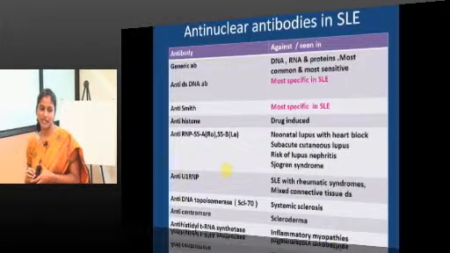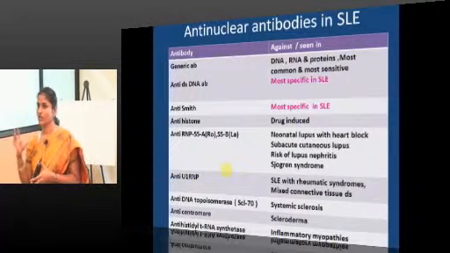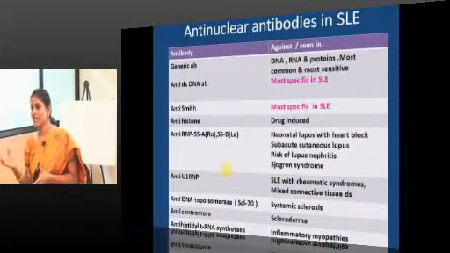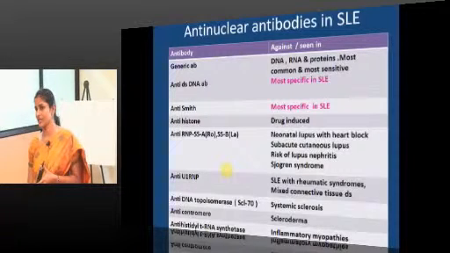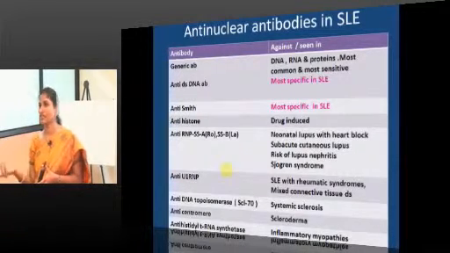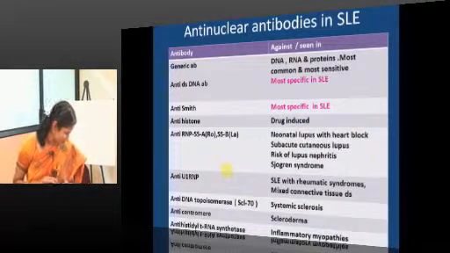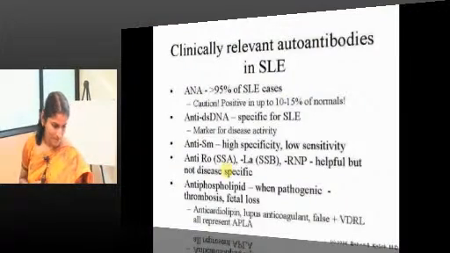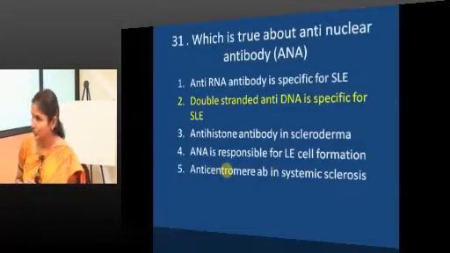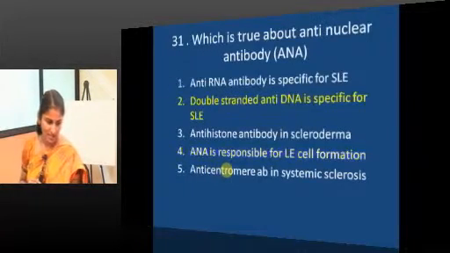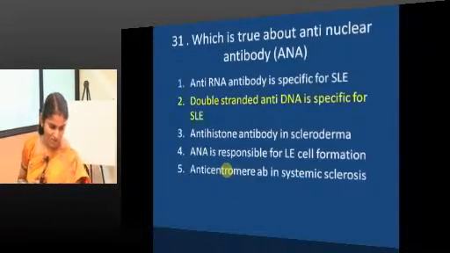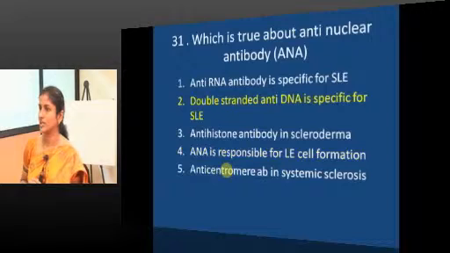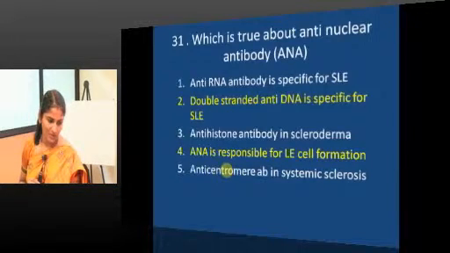And one thing, anti-RNP, SS-RO, SS-LA. When in an SLE patient such antibodies are found to be positive, then there is high risk of developing lupus erythematosus, which is the most common cause of death in SLE patients. Good. So, LE cell formation is actually due to presence of anti-nuclear antibodies. I can go into the detail of LE cell formation now. So, the answer will be option 2 and option 4. These are the true statements of anti-nuclear antibody in SLE.